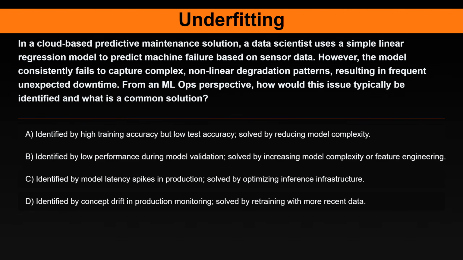Option A. Identified by high training accuracy but low test accuracy. Solved by reducing model complexity. Option B. Identified by low performance during model validation, solved by increasing model complexity or feature engineering. Option C, identified by model latency spikes in production, solved by optimizing inference infrastructure. Option D, identified by concept drift in production monitoring, solved by retraining with more recent data.